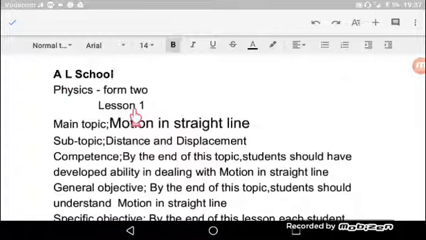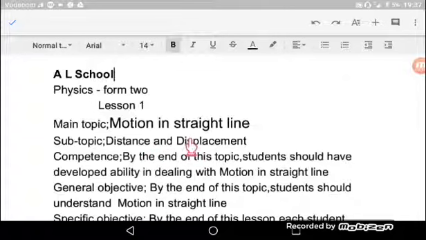Today we're going to start the first lesson for the sixth topic among our topics of Physics Form 2, which is called motion in a straight line. Tumeshasoma topic ya kwanza, ya pili, ya tatu, ya nne, ya tano. Leo tunaenda kuanza topic ya sita. And we'll start with the first subtopic, which is called distance and displacement.